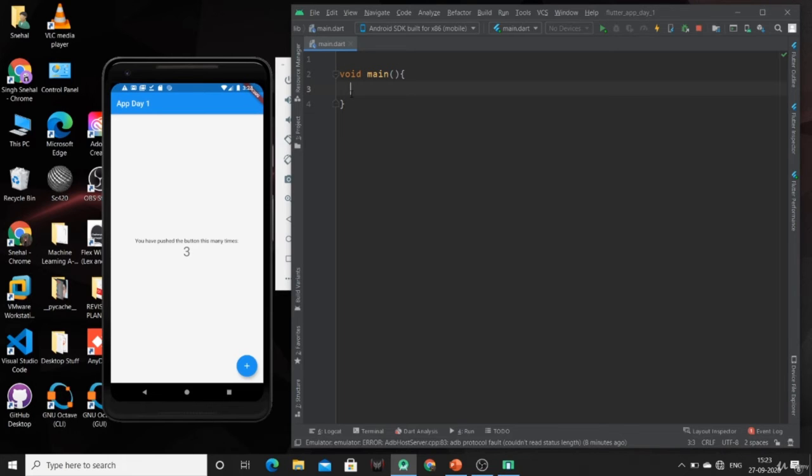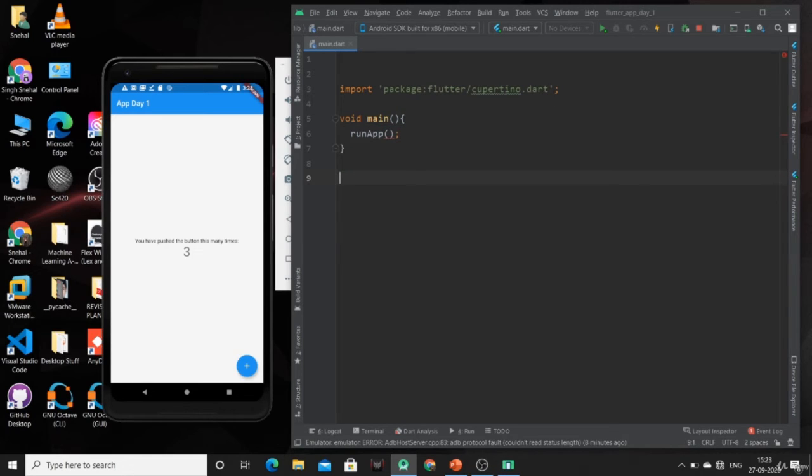Now before using any widget of Flutter, we have to import the material design package for using any widget of the material design. First of all we have to use the runApp function, as we are going to run our app.